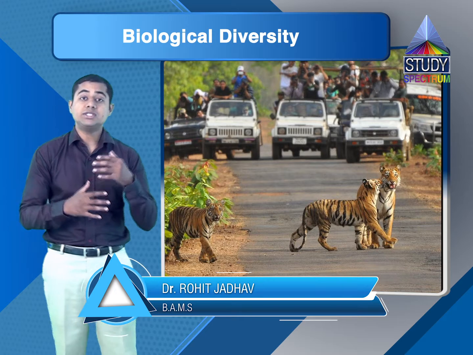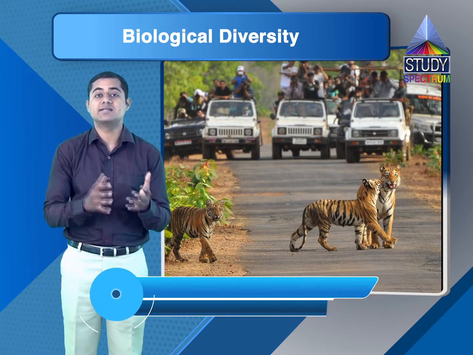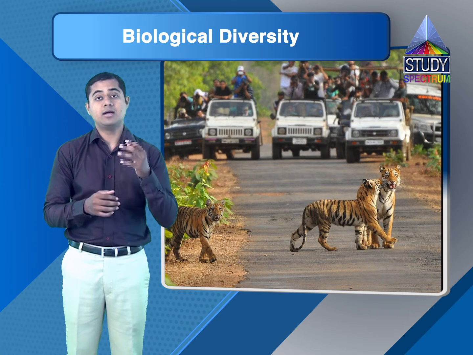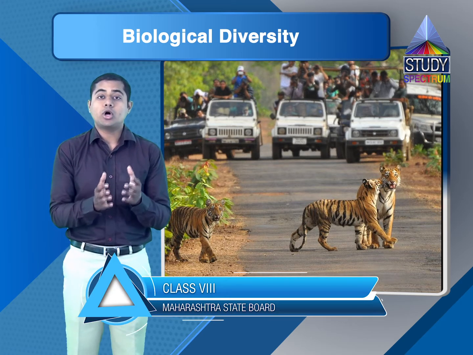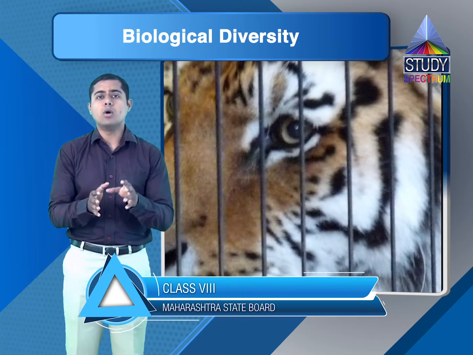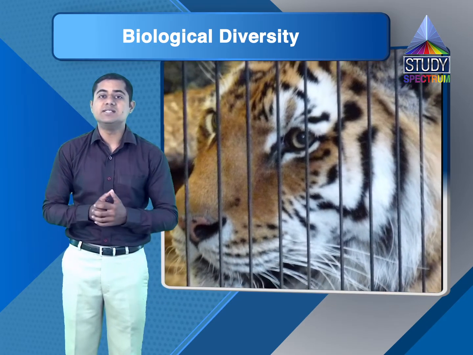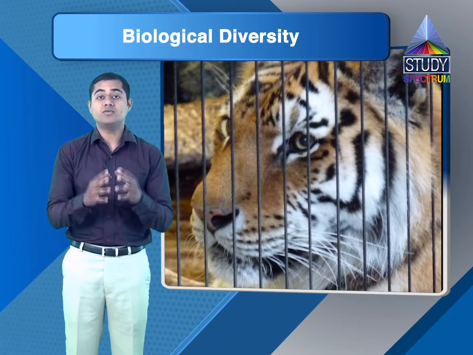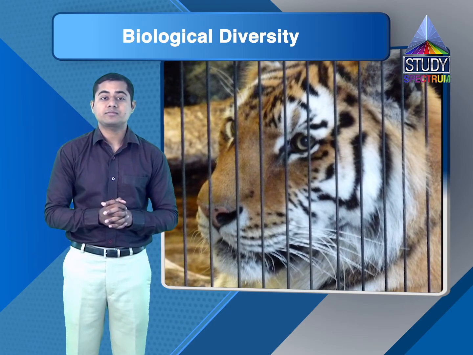We are trying to nurture the species of tigers, and we are trying to increase the number of tigers alive, because we are short of tigers in India. A very small number of tigers have been left nowadays. So this is how we can create and nurture a specific species via a project. That is one way we can protect our biodiversity.